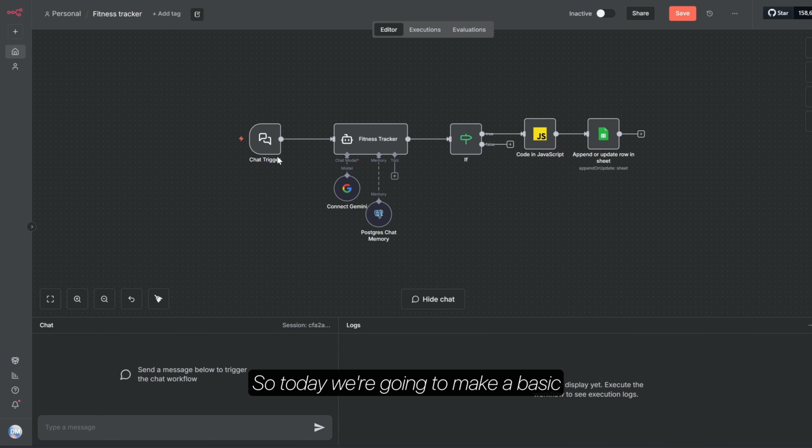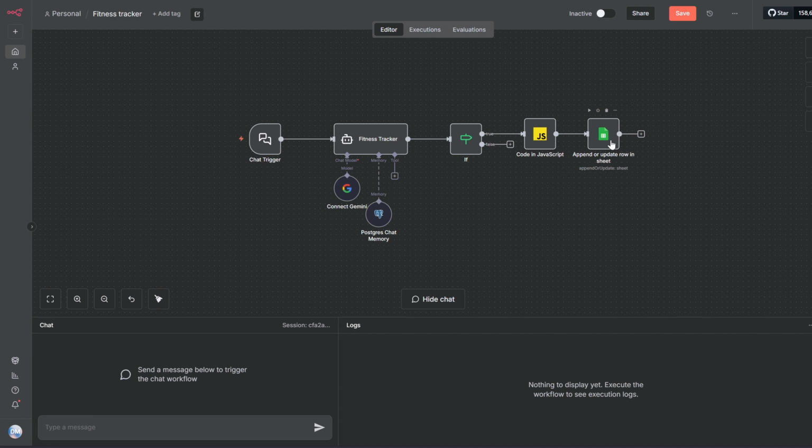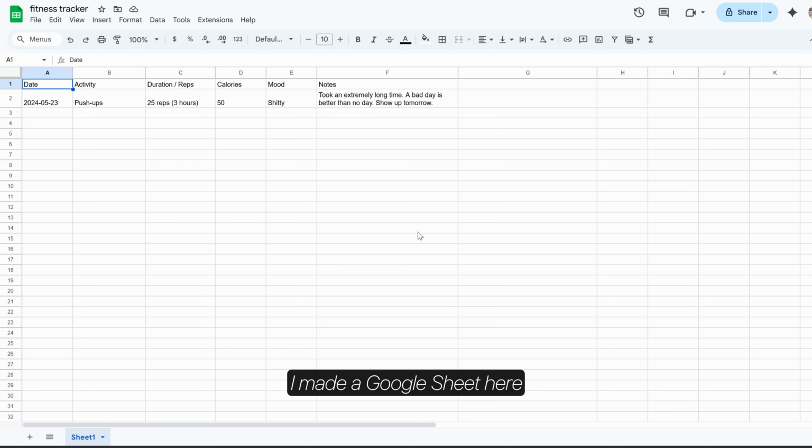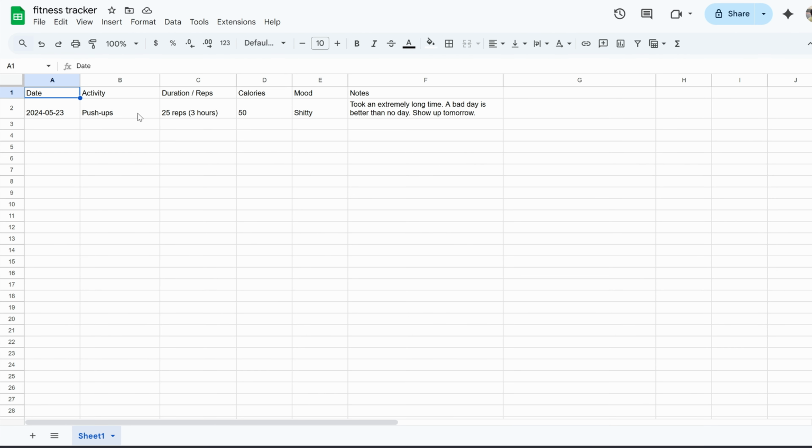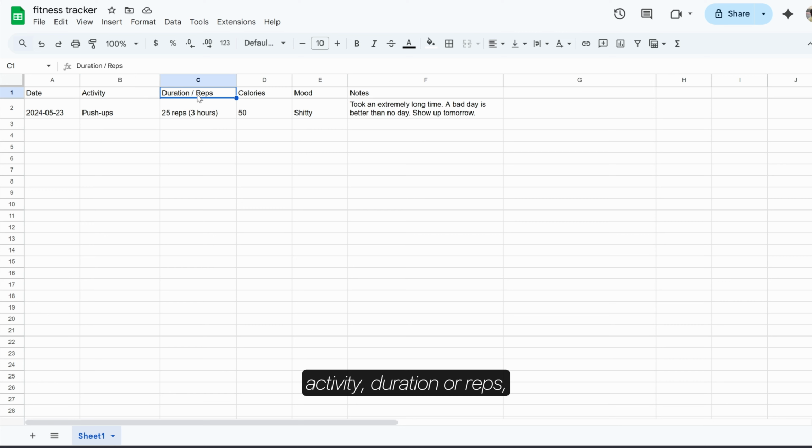So today we're going to make a basic fitness tracker app. Chat and say what exercise we did today and how we felt today. It will journal that into the sheet. There are no prerequisites for this app. You just have to make a Google Sheet. I made a Google Sheet here, and this is how it will look. There will be date, activity, duration or reps, calories, mood, and notes. So you have to pre-fill all these columns.